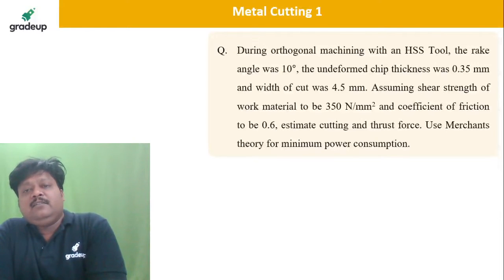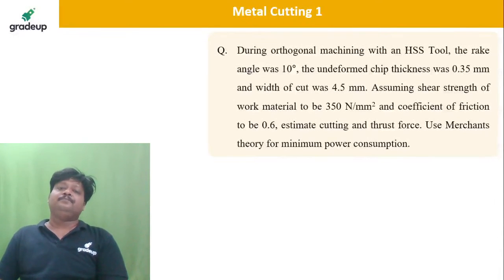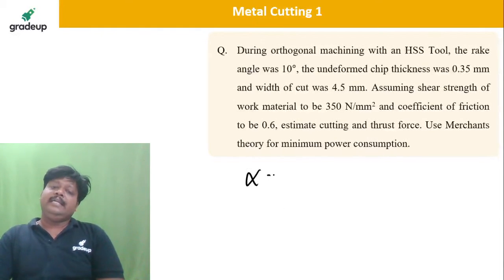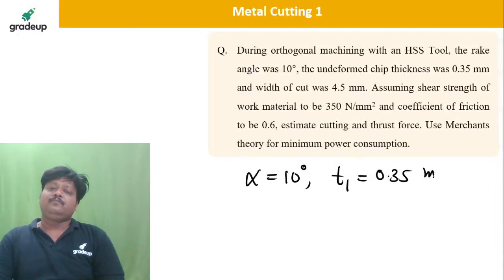Take this question, solve this. Rake angle is given as 10 degree, undeformed chip thickness is given as 0.35 mm.